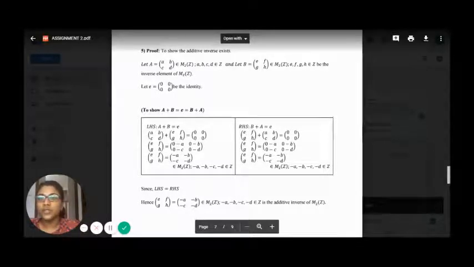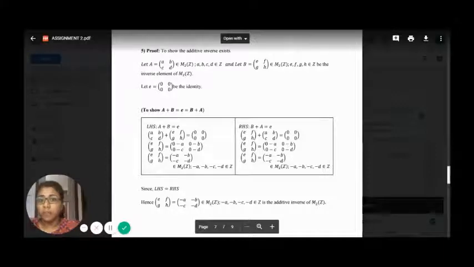Here we let matrix B be the inverse element of the 2 by 2 matrix. And we also let E equal 0, 0, 0, 0 as the 2 by 2 matrix identity. Here we want to show that A plus B equals the identity E, and the same thing goes for B plus A equals E.